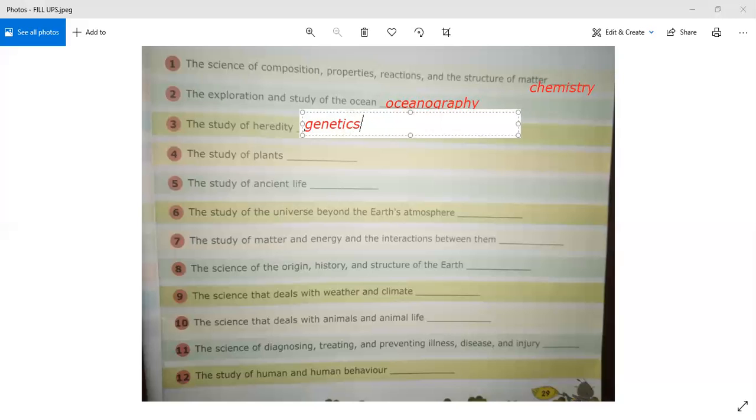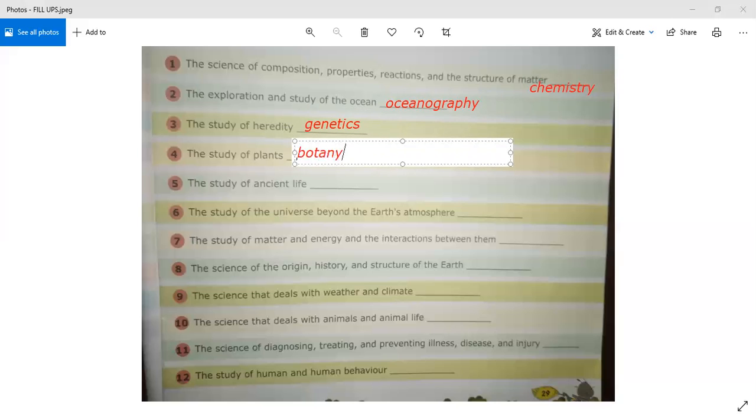Genetics. So it is known as genetics. Okay. Next, the fourth fill-up that we have is when scientists study about plants. While in the introduction of the chapter also I have told you what that is. It is known as, very simple, botany.